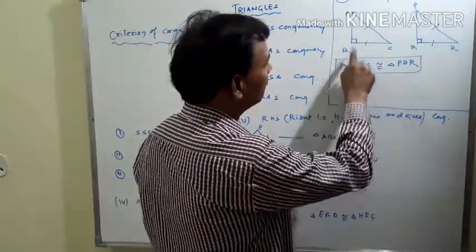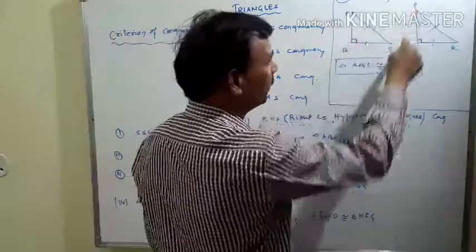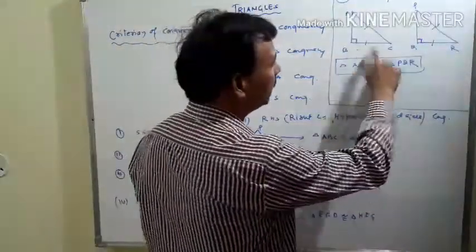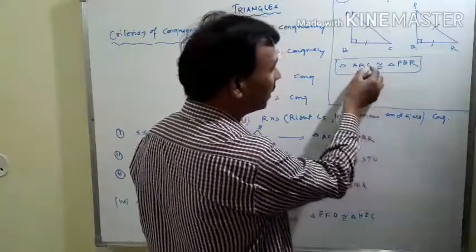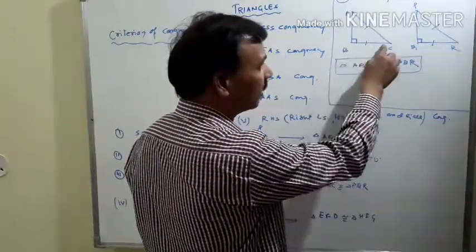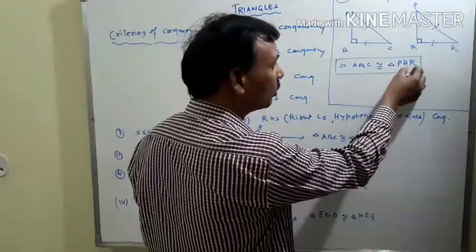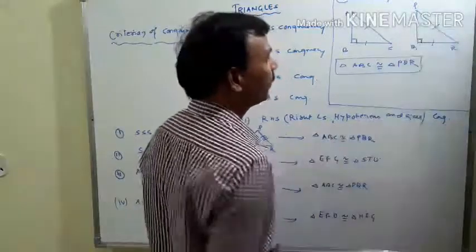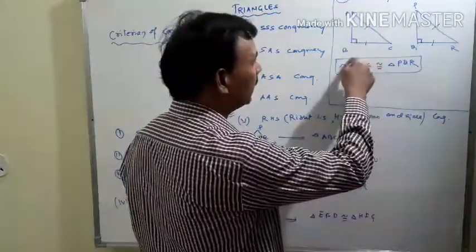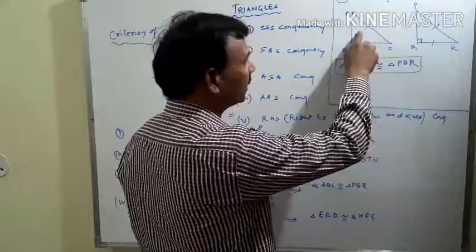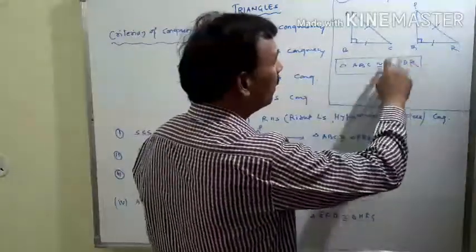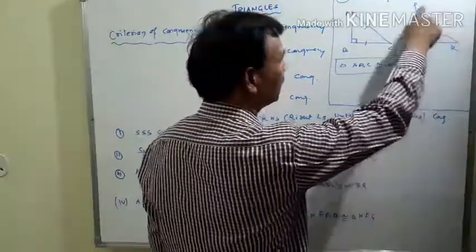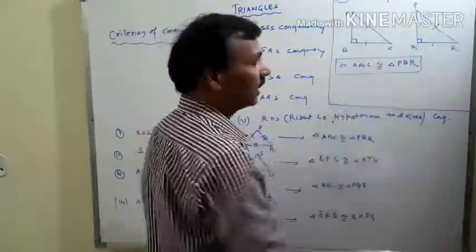AB side and PQ side, no information, but BC side is equal to QR. BC means the last two letters represent the side BC, and in this triangle the last two letters represent the equal side of triangle PQR. And again CA is the hypotenuse of this triangle, which should be equal to the hypotenuse of this triangle, that means RP. This is known as corresponding.